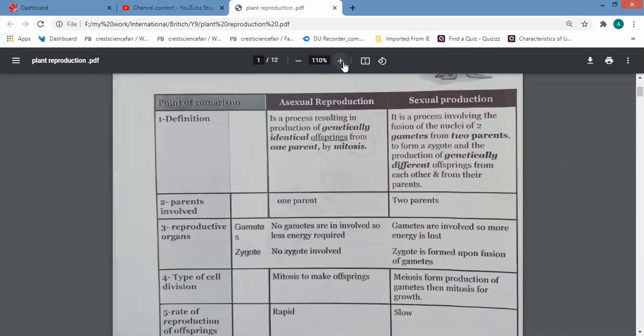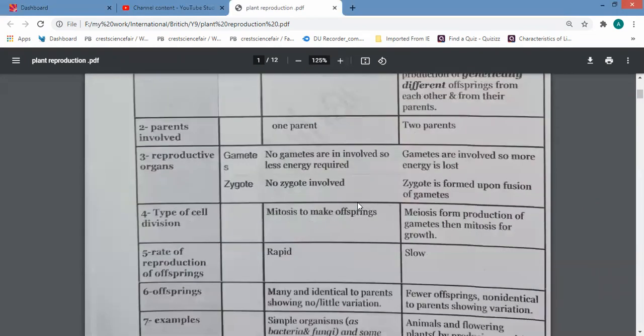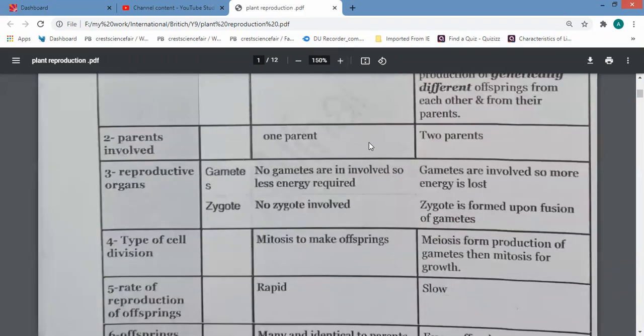We'll zoom in for you. I think it's clear now, right? It's clear? Yes. Okay.